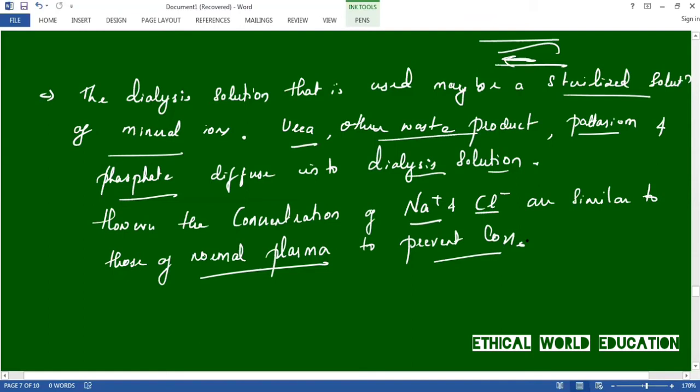Next one is, the sodium bicarbonate is added in higher concentration than the plasma. The next point in this is sodium bicarbonate, that is NaHCO3.